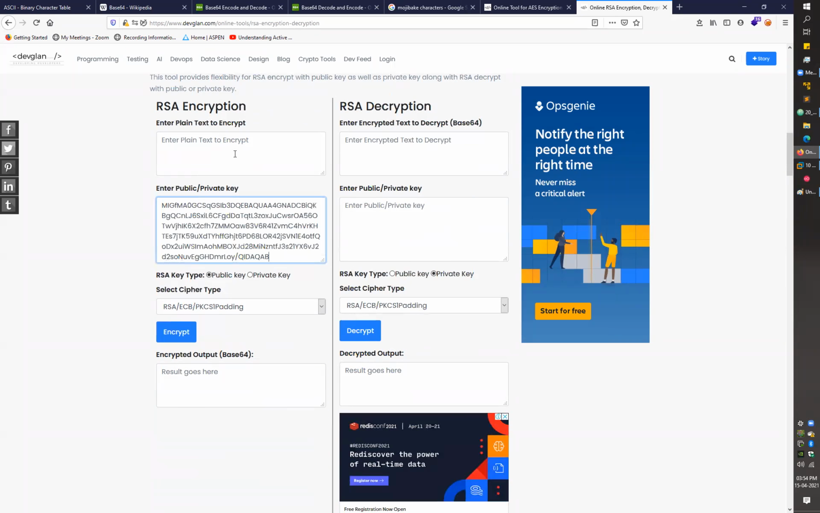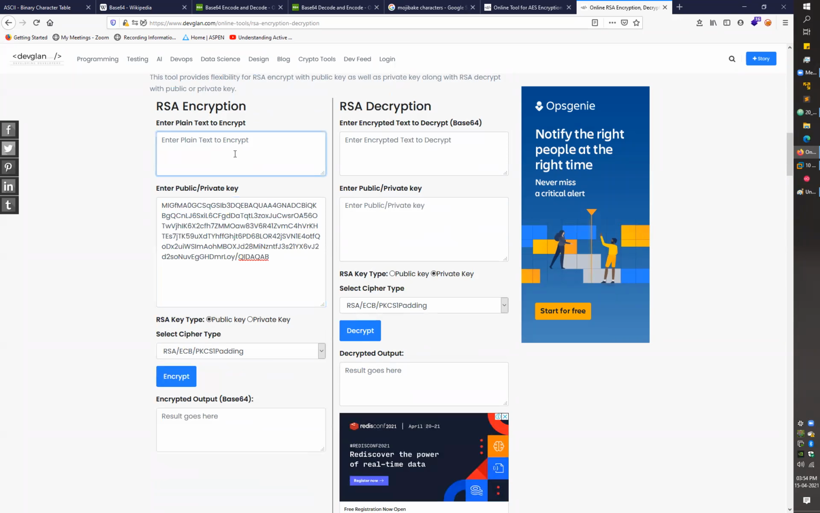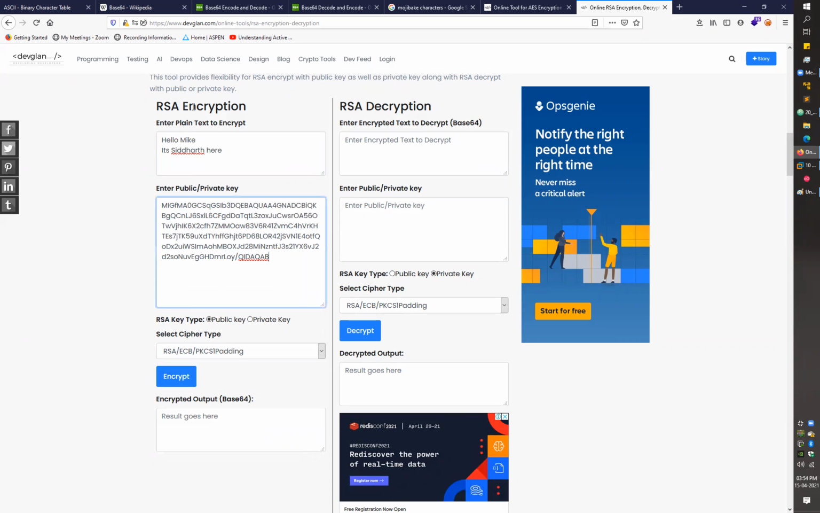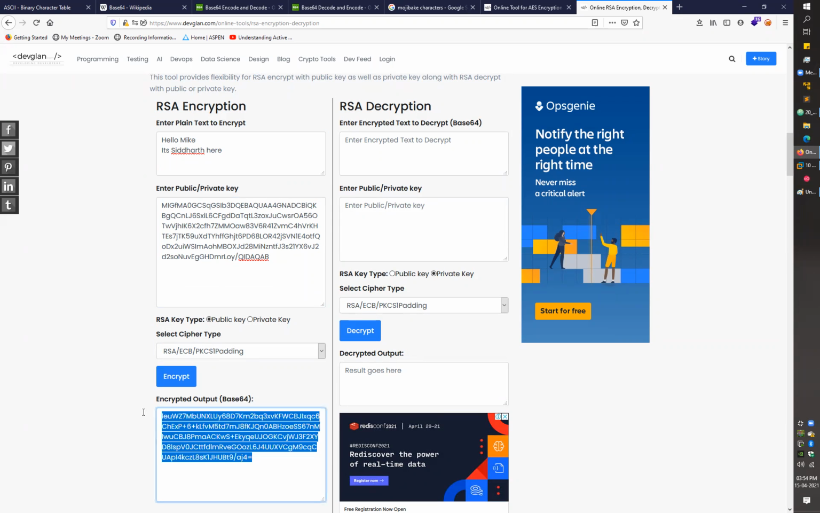After the key, just write your message. Let's go with the message again, like, hello Mike, it's Siddharth here. So I have the message and I have my key. If I just go with encryption, again, it's a base64 encoded output. So I got my message here, I got the encryption, I got a ciphertext here. I got the output for the encryption.